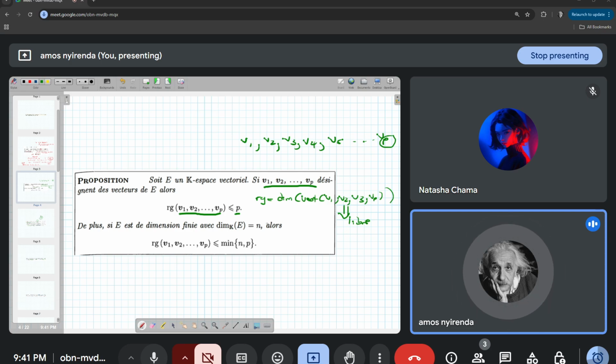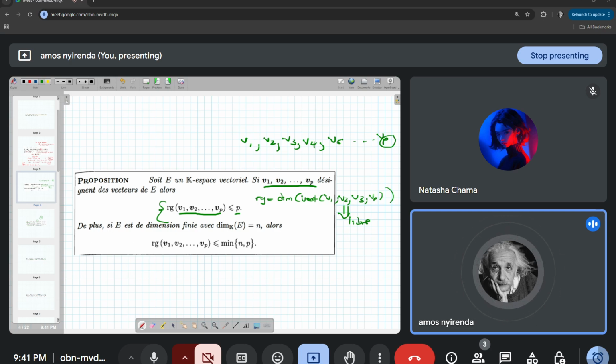So we can understand why here they are saying that le rang is going to be less than or equal to P. Because it is from this family of vectors that we start. We look for a family of vectors that is libre. So if it is not libre, we'll reduce the number. So we'll have a number that is less than P. So at most, the rang is going to be equal to P. That is, this entire family of vectors is going to be libre. So we can understand this first idea that we have here. Okay? Now let's understand the second one.